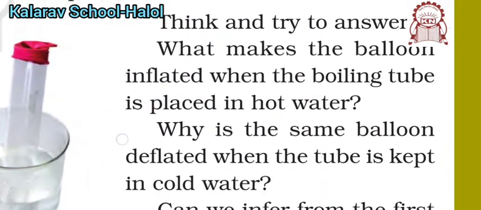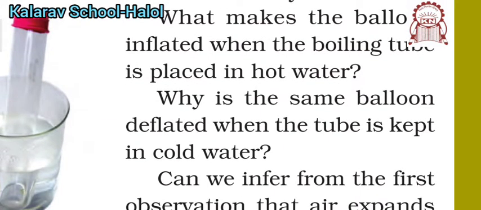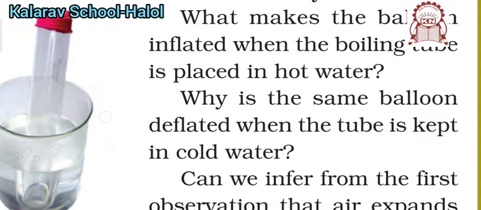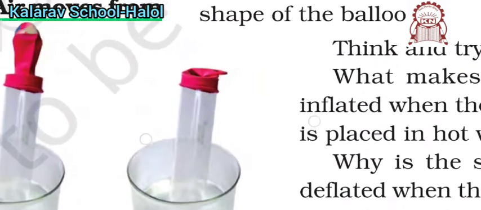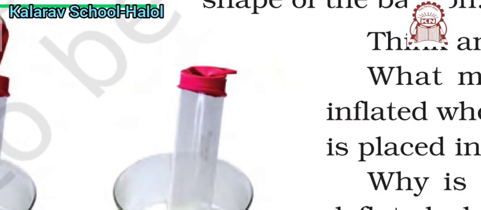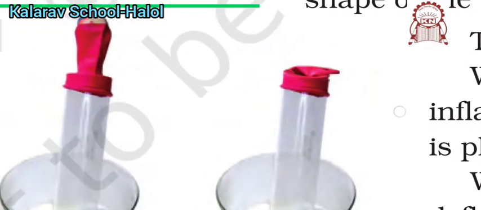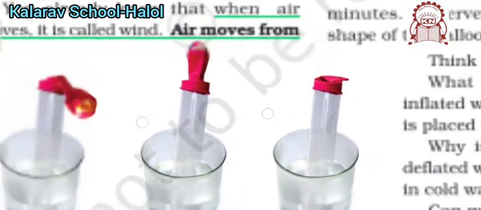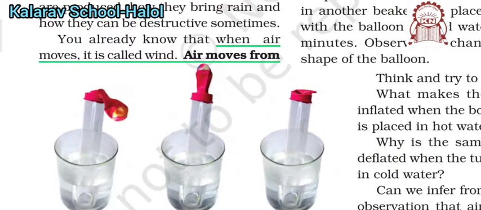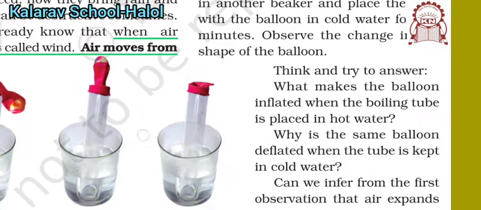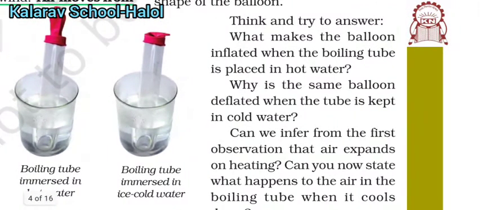You can see the balloon kept in cold water is deflated. Deflated means it changes its shape, as it is not blown up, but the balloon in hot water is inflated.